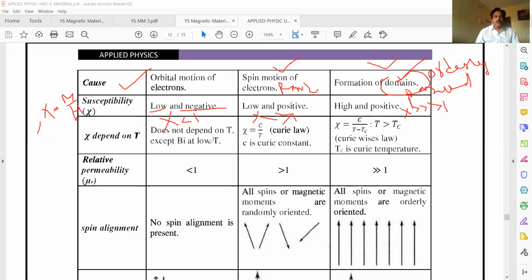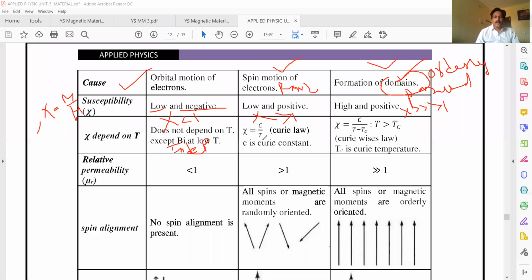And you have to see how chi depends on temperature. Whether the susceptibility of the material depends on temperature or not, you have to see. Here, the susceptibility of diamagnetic materials is independent of temperature.